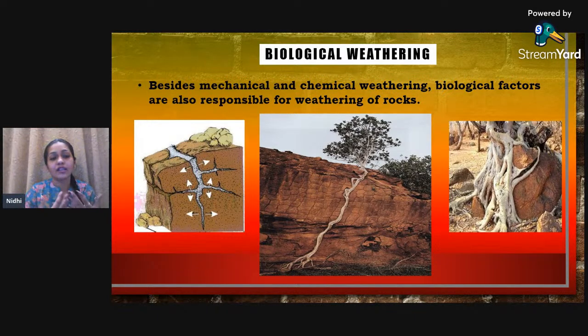So I think I made it very clear that biological weathering is nothing but weakening or breaking of rocks because of flora, that is plants, because of fauna, that is animals, or because of human interventions. Getting it? So that's the reason this biological weathering is happening. I hope I have made things very much clear.